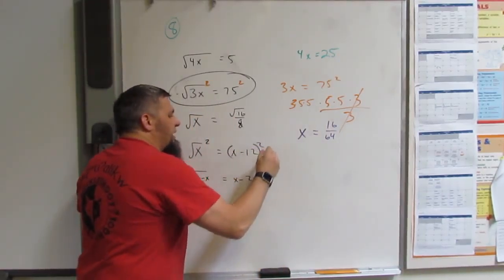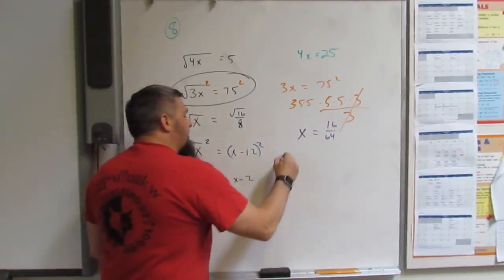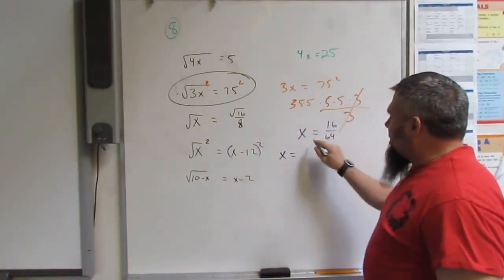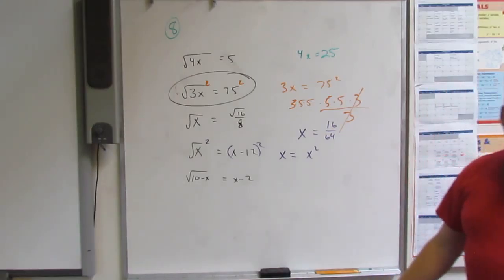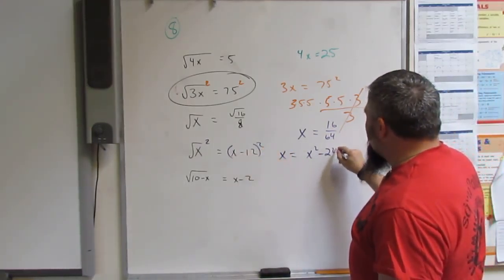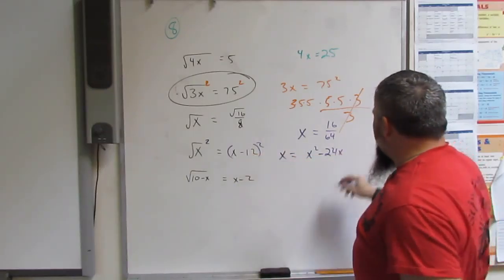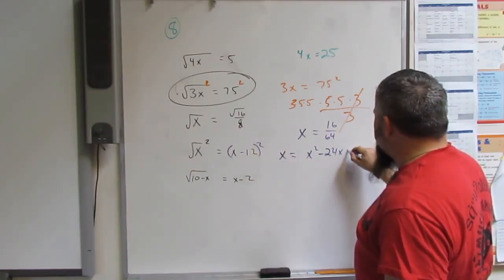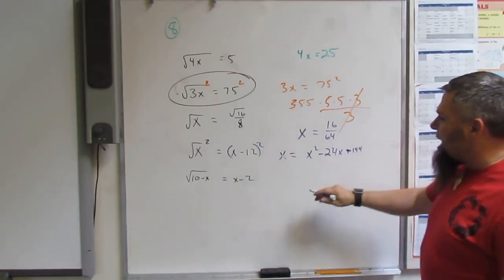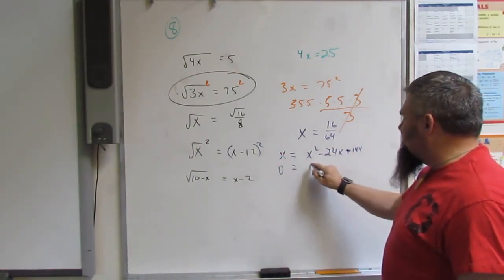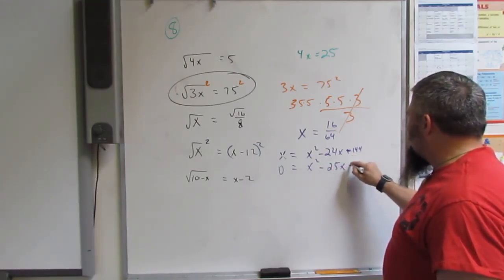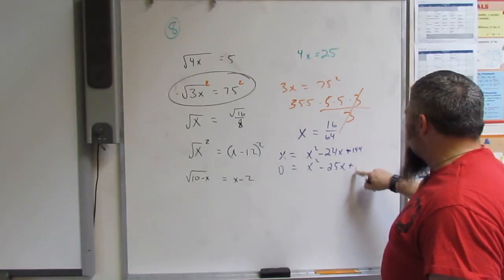So if I square this, I'm left with x squared, and 2 times 12 times x is minus 24x. 12 squared is plus 144. When I subtract that, I get 0 is equal to x squared minus 25x plus 144.